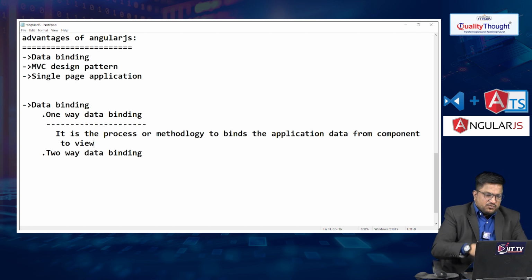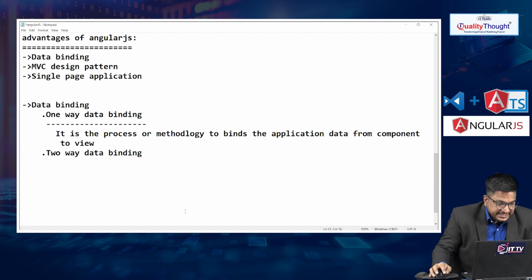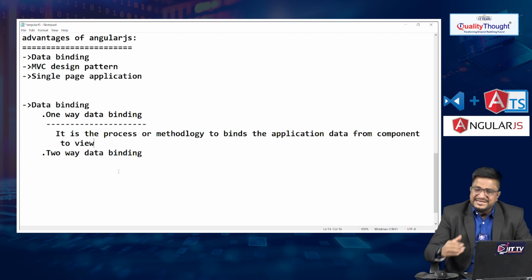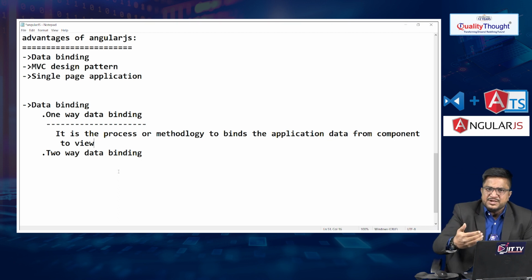Okay sir, so what is one-way data binding guys? One-way data binding is nothing but a process or methodology to bind the application data from component to view. Then you can say it is one-way data binding.